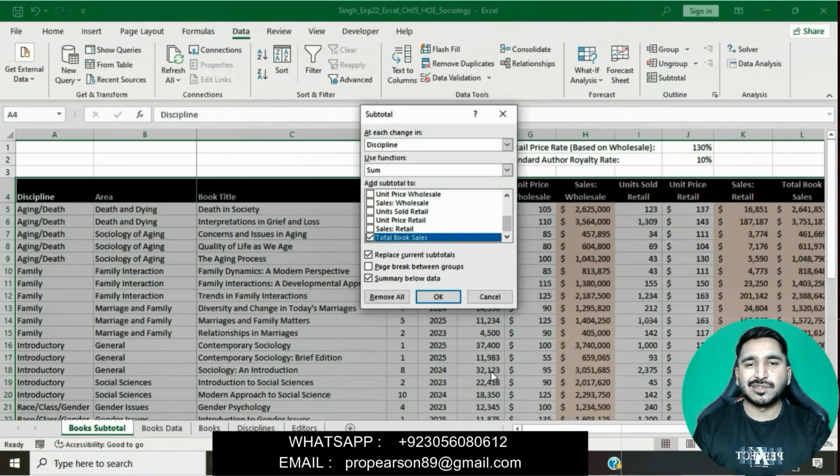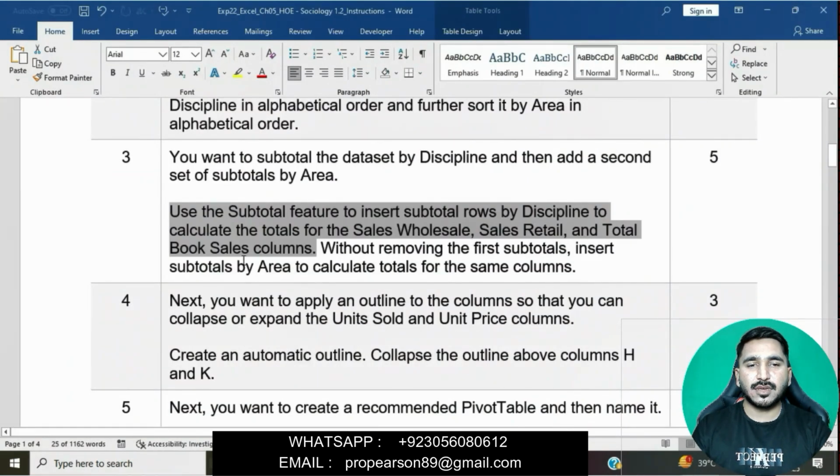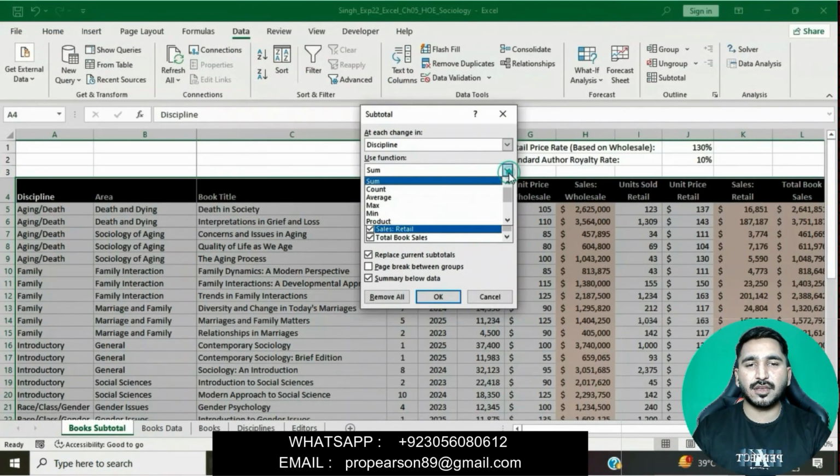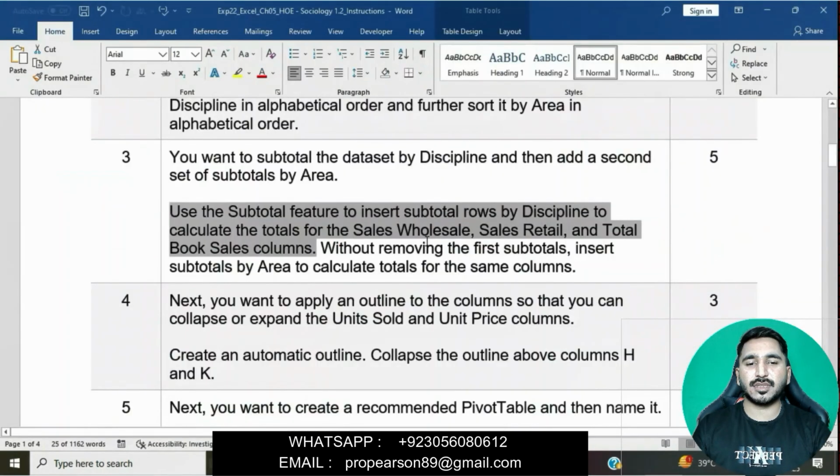Select sales wholesale and sales retail, and the total book sales column. We will select the sales wholesale column, sales retail, and the total book sales column. By discipline, click on OK. This question is done now.